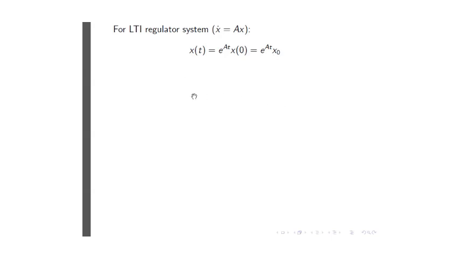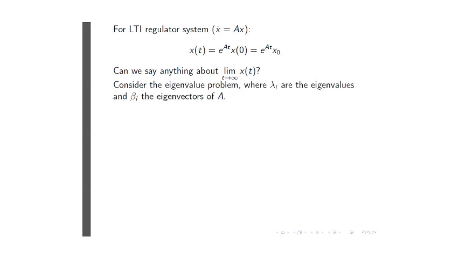Okay, so I'd like to know what happened. Can I predict anything about this xt? And perhaps you have already some idea of what it should be, but let's see what the mathematics shows us. I've already now stated this question in words, but here's the mathematical statement of the question.